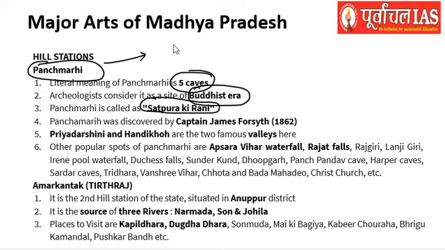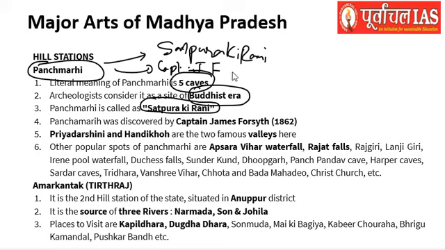Okay, so what you need to remember is it is called Satpura ki Rani, and this was discovered by Captain James Forsyth in 1862, and Priyadarshini and Handi Kho are the important valleys of this area.